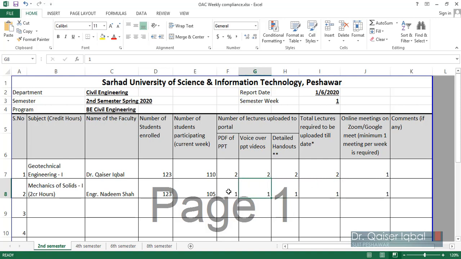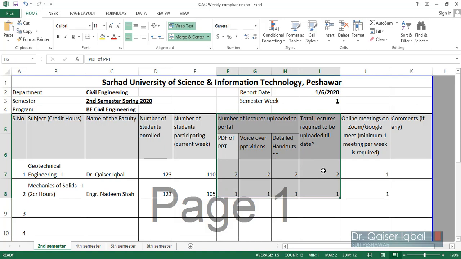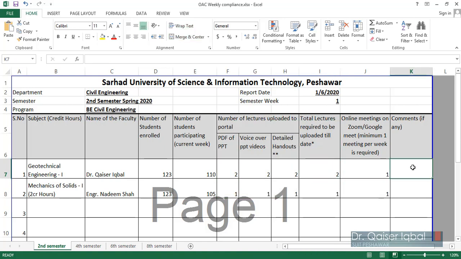Okay, and then there will be of course one voice-over PPT, one detailed handout, and one PDF of the PPT. So this is the compliance as far as the portal is concerned. So this is what has to be done. So the required lectures, and if there are any lectures missing, then they will appear in your coordinator comments over here for the compliance, which will be sent to the registrar office.